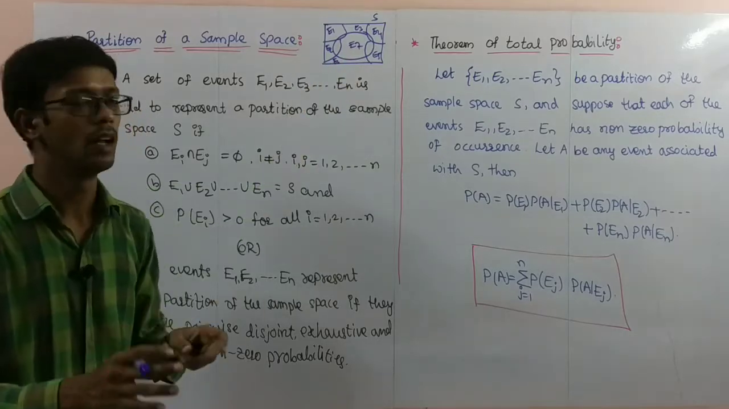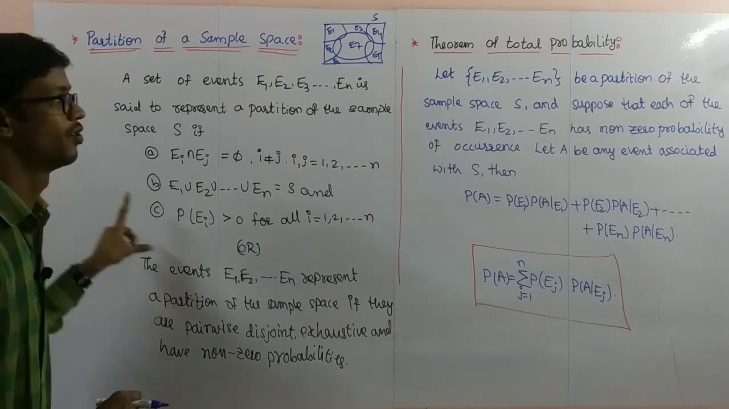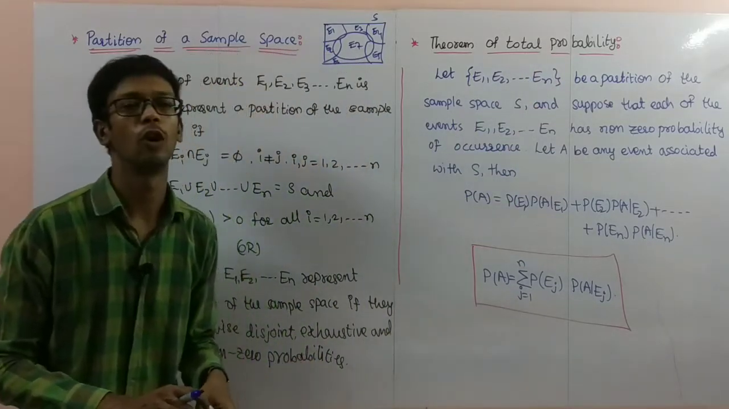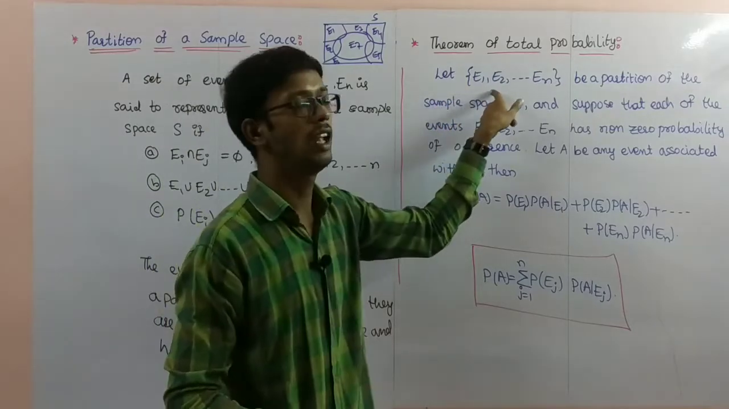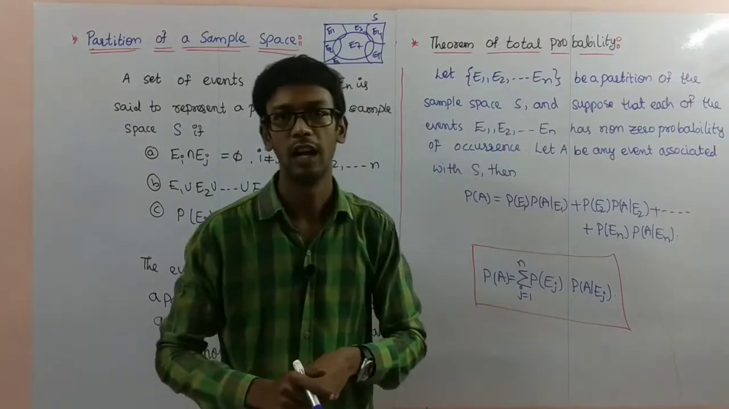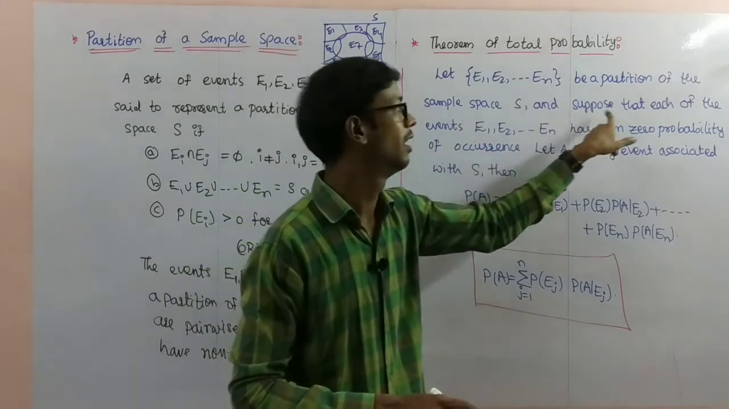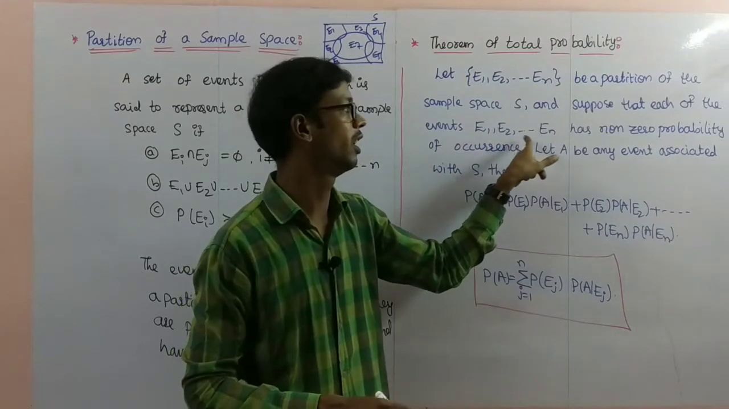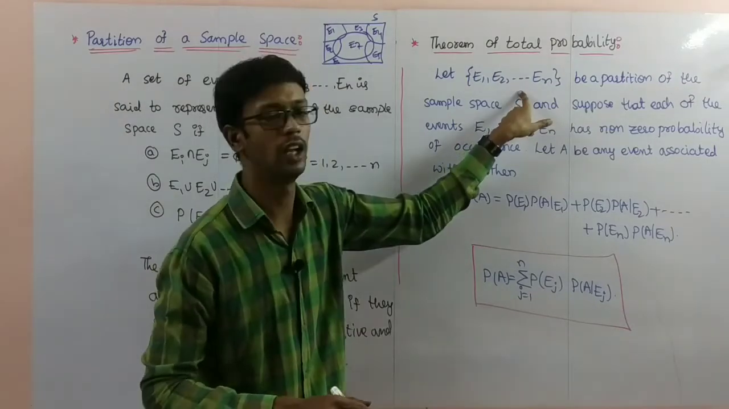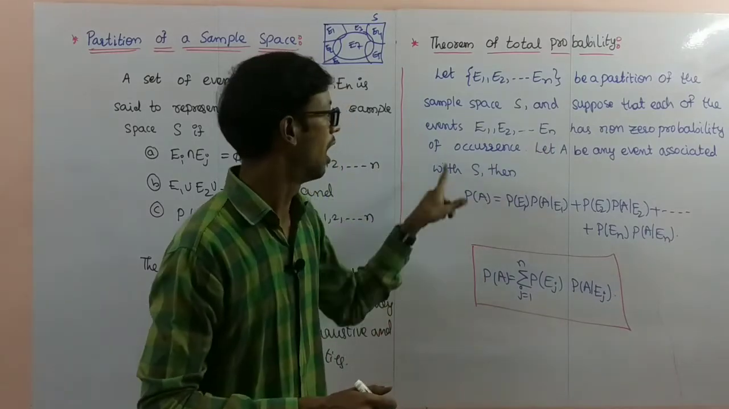This diagram is a representation of this. Next, based upon this partition, the theorem of total probability. First, let E1, E2, and so on up to En be a partition of the sample space S, and suppose that each of the events E1, E2, up to En has non-zero probability. Here again they mention non-zero probability of occurrence.